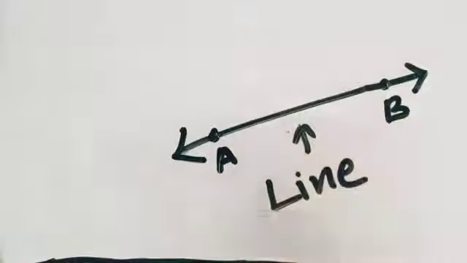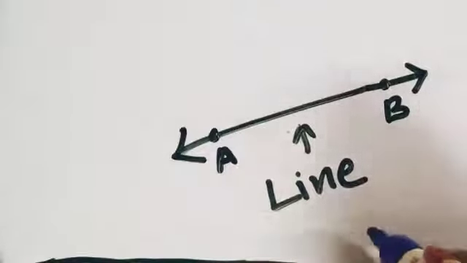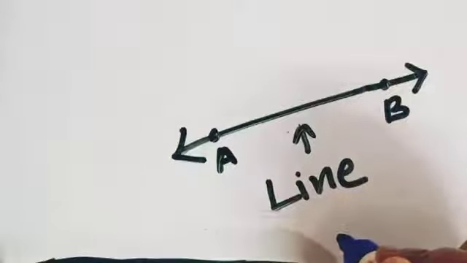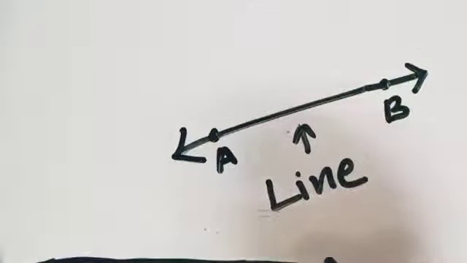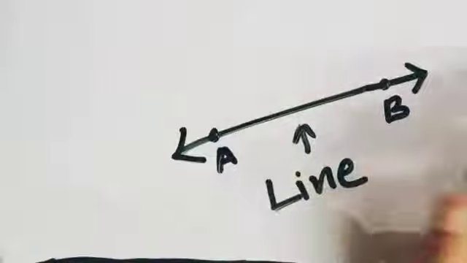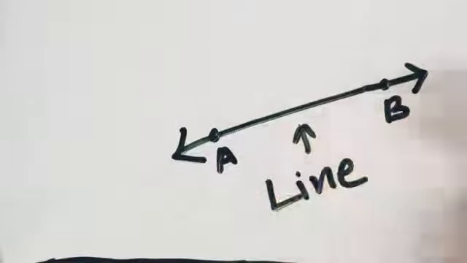Now how can you relate? What can be the real life example of a line? Think of it. On which do you walk? Yes, roads. Roads are never ending. You see, roads are never ending. If you are standing on a road, it goes towards both the directions. So a road is an example of a line. The never ending line, the never ending length is called a line.